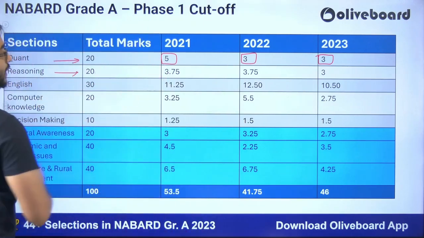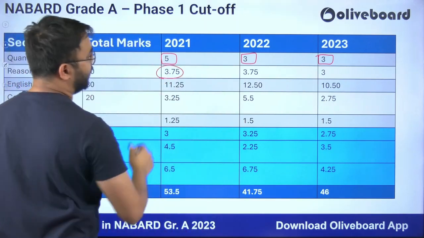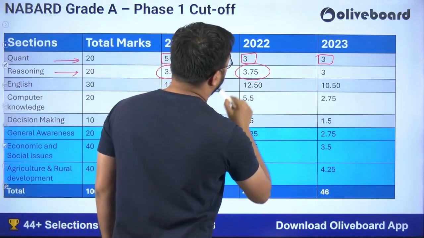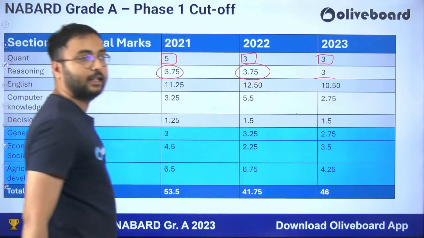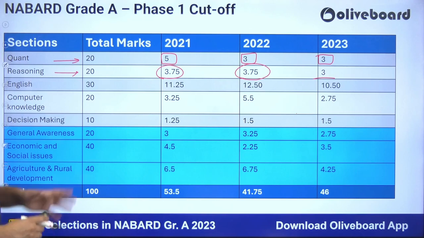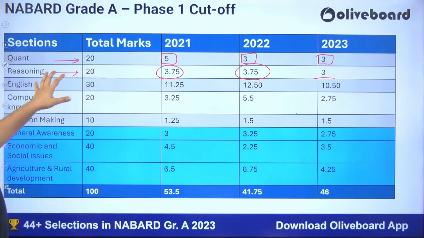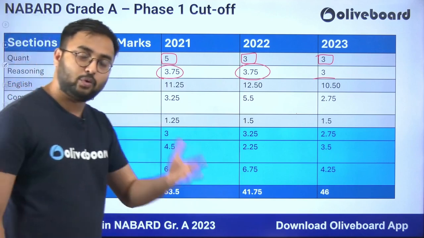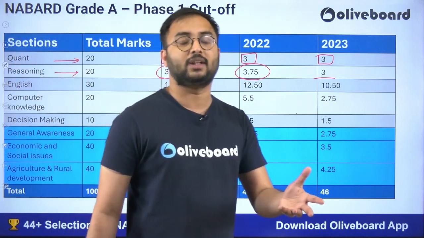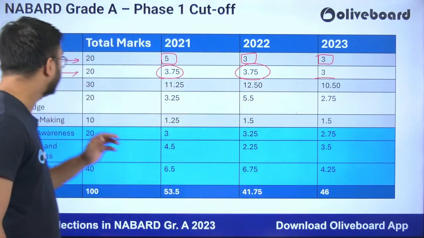Reasoning cutoff, similarly 20 marks are there. The cutoff is 3.75 in 2021, 3.75 in 2022, and again 3 in the year 2023. So when you look at the cutoff, again the range is almost 3 marks. So here you will understand how many marks you have to score or how many questions you have to solve for reasoning. Almost 5 to 6 questions you have to solve.